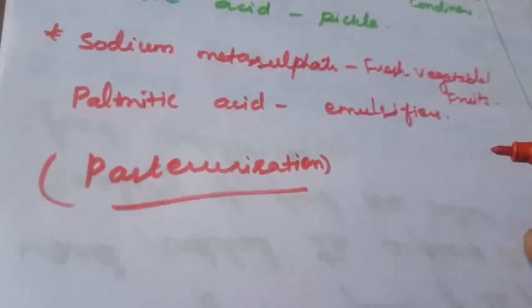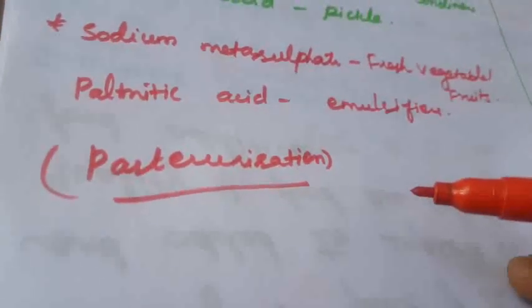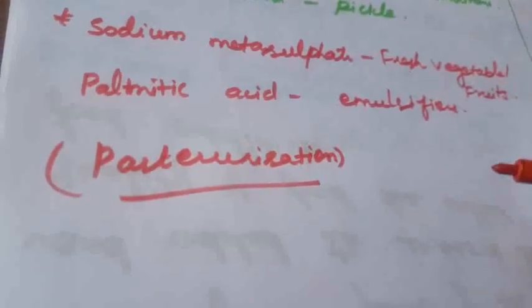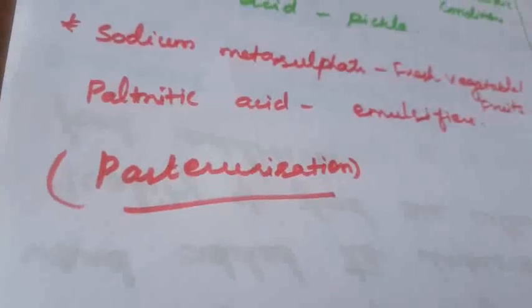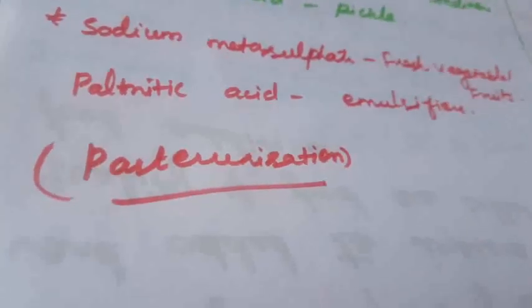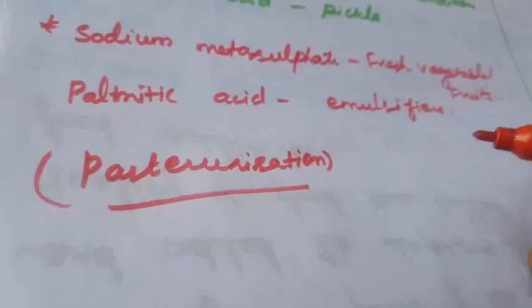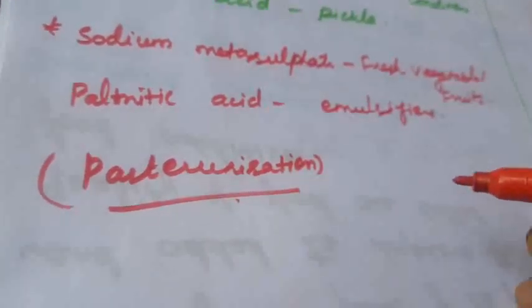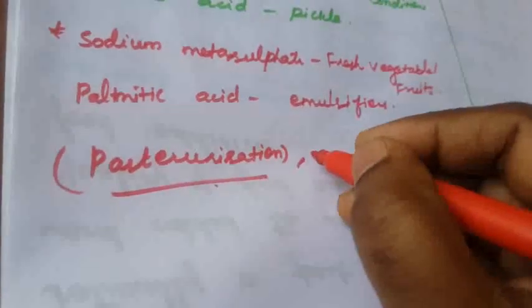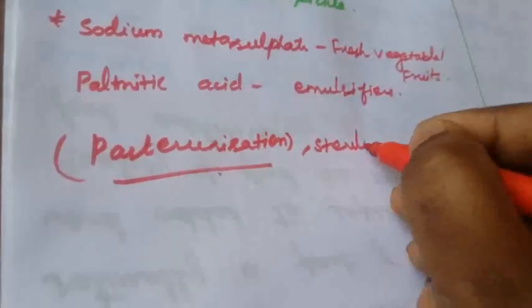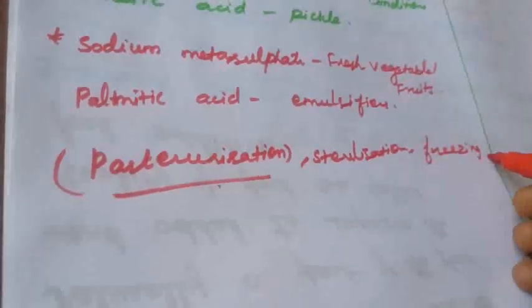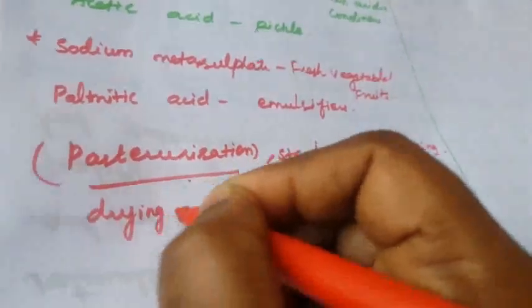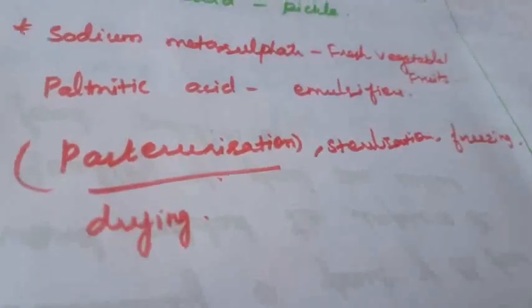And sterilization means it is heated above 100 degrees. Next one is cold treatment, freezing the particular substance. Another one is drying, by drying it outside in the sun, we can preserve the food. So additionally we can use pasteurization, sterilization, freezing and drying. Okay, these are the additional methods that can be used for preservation. Next, what is meant by antioxidant? The next topic is called antioxidant.